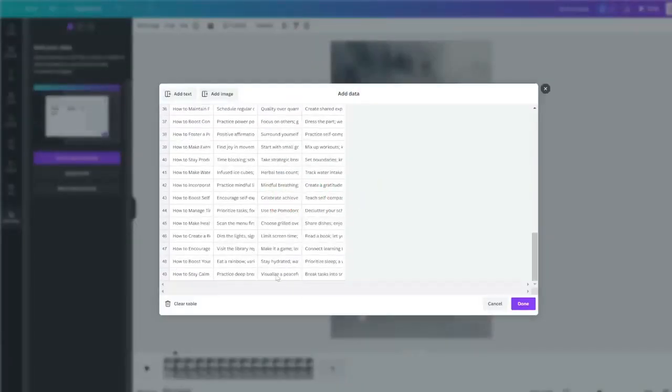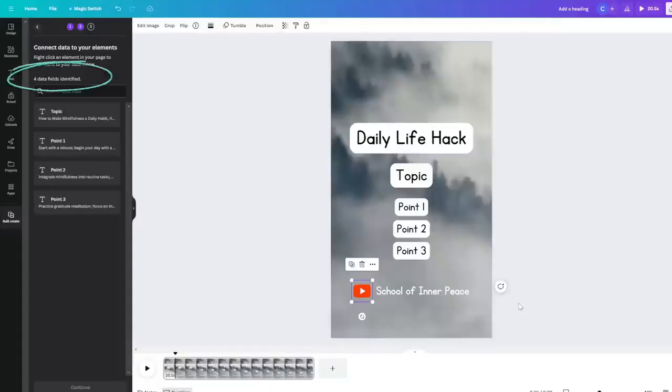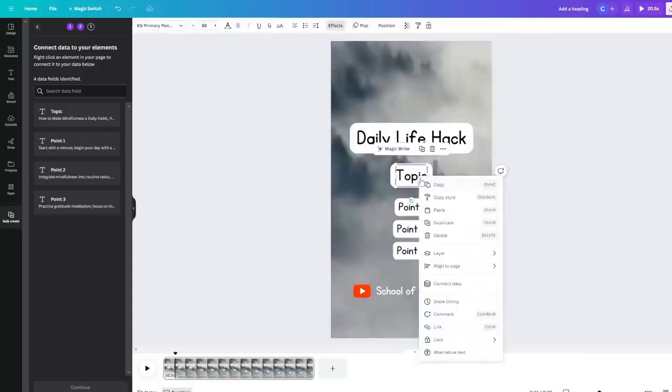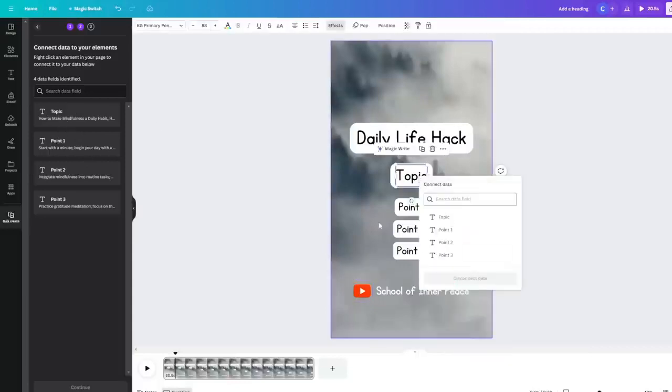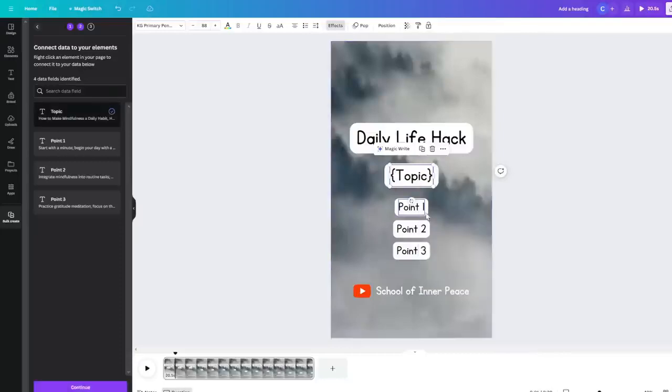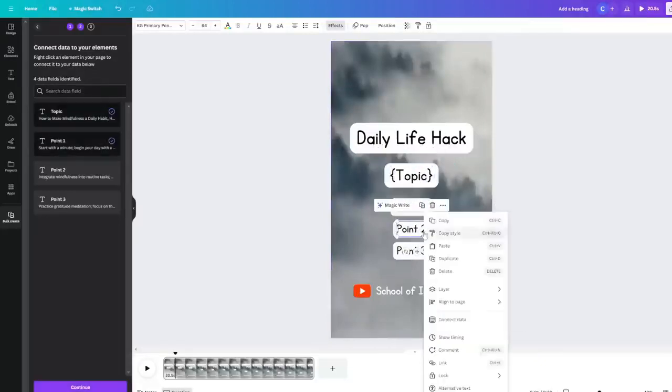If all goes smoothly, you should see 4 data fields identified. That's because we have 4 columns, right? The topic and the 3 points. So next we need to link these 4 data fields to our text boxes in this template. So how we do that is we right click on each one and then click connect data. And then you can see for topic, we select the topic. Once you've selected it, you can see that the text is now in curly brackets, which means it's linked to a data variable. Let's repeat this for points 1 to 3.